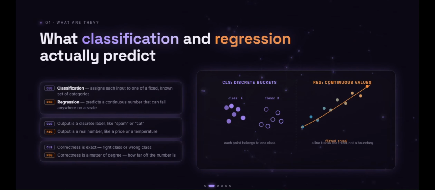Classification asks, which category does this belong to? The answer always comes from a fixed list: spam or not spam, cat or dog, fraud or genuine. Regression asks, what's the actual value? Instead of choosing a label, it predicts a continuous number, like a house price, today's temperature, or tomorrow's sales. Categories versus quantities. That's the first big difference.